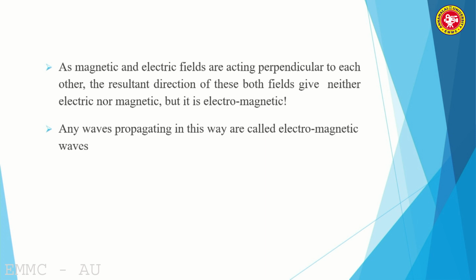These oscillations produce disturbances. These disturbances travel in a direction which is perpendicular to the magnetic field and the electric field. Such a resultant direction in which these disturbances travel is called electromagnetic, because the disturbances travel in the form of waves. Therefore, we call them electromagnetic waves.